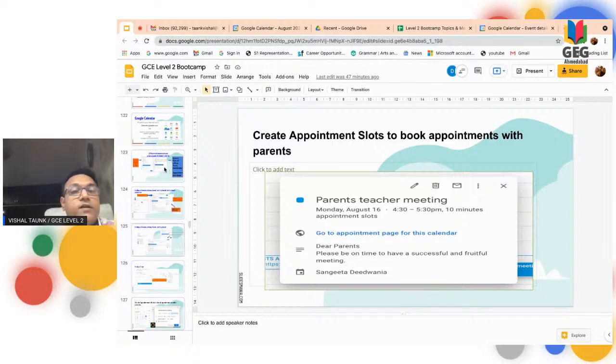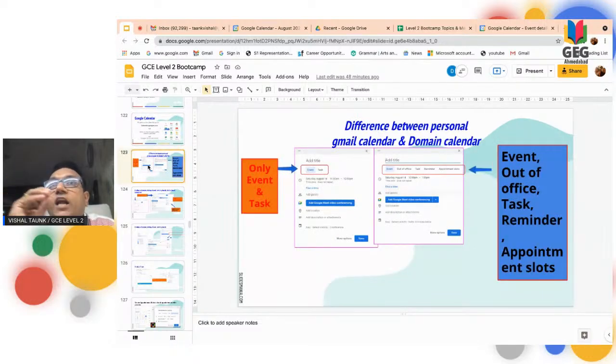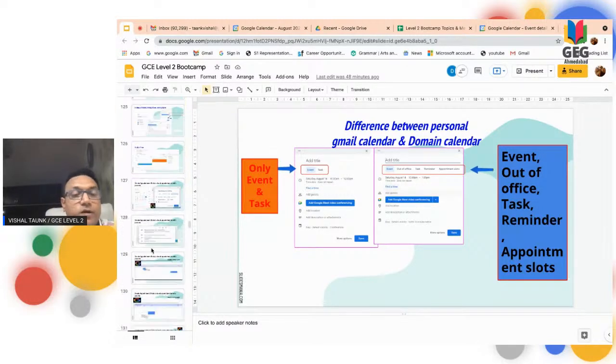In a personal calendar you can see only two things, event and task. But if you have a school domain, then you have an appointment slot. Only in that case can we use it.